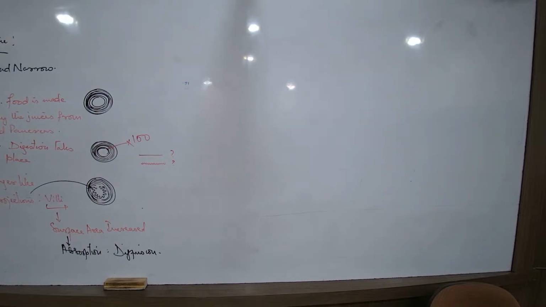Every single villus, villus, singular, has the following features which favors absorption.